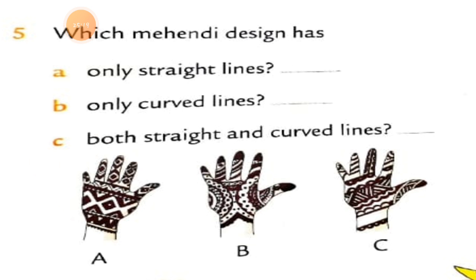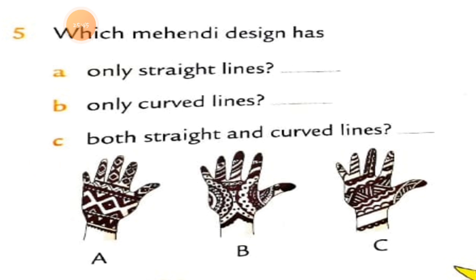I hope there is enough time to find this out, because there are 3 hands given and only 3 questions. Nothing is difficult in this. There is nothing hard in finding out which one has straight lines, which one has curved lines, and which one has both straight and curved lines.